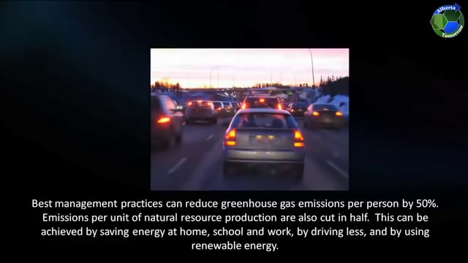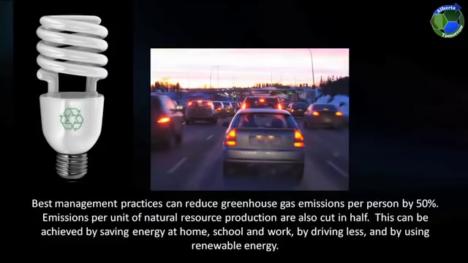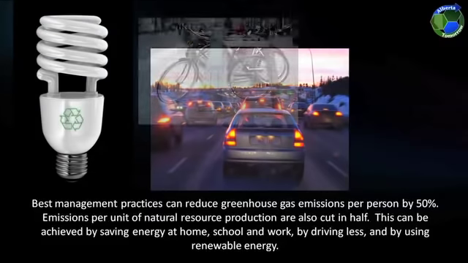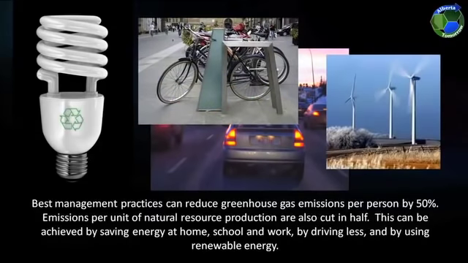Best management practices can reduce greenhouse gas emissions per person by 50%. Emissions per unit of natural resource production are also cut in half. This can be achieved by saving energy at home, school, and work, by driving less, and by using renewable energy.